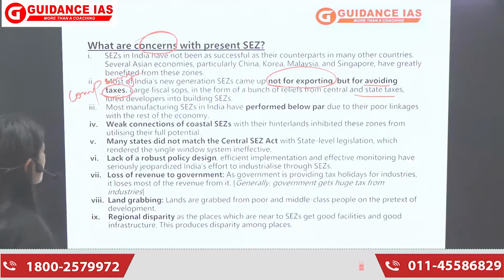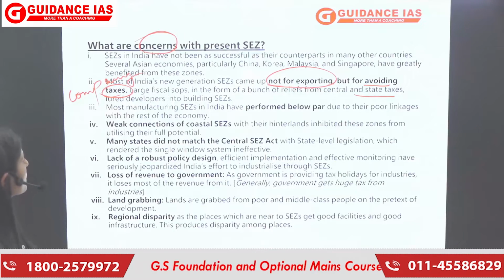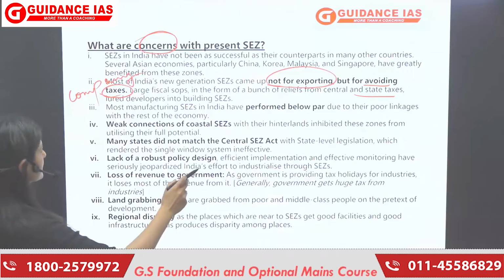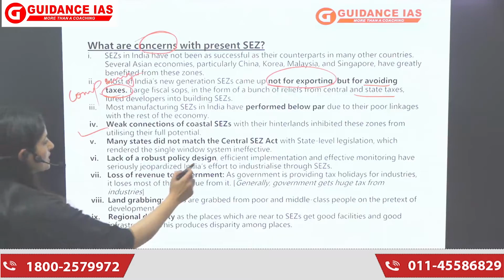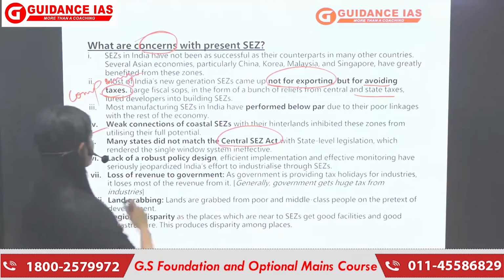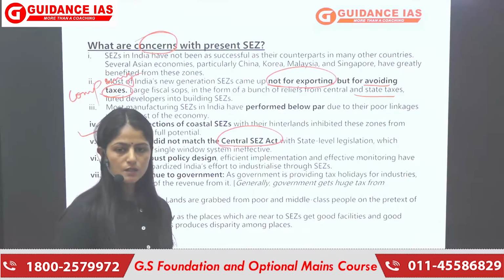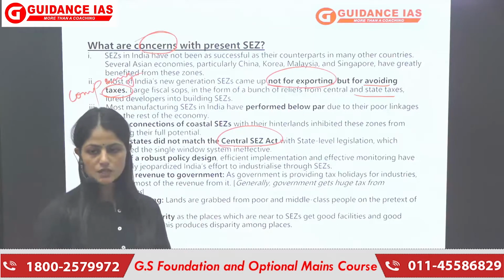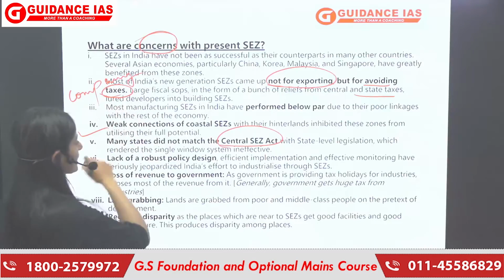Then we also have weak connections. Coastal SEZs पे हमारे काफ़ी weak connections होते हैं with their hinterlands, which inhibited these zones from utilizing their full potential. Also बहुत सारे central SEZ acts के जो provisions हैं, they do not match with the central level legislation, which again creates a confusion between the central and state level, which is again a cause of concern.